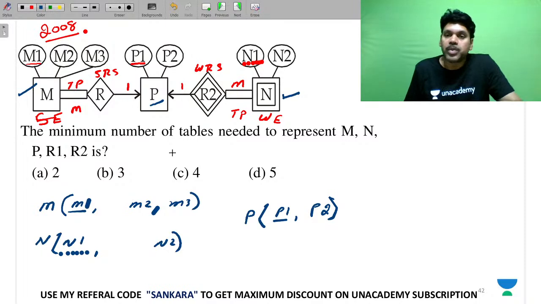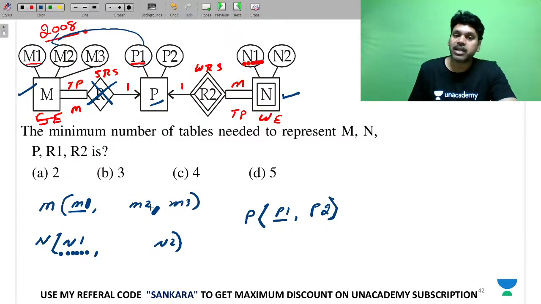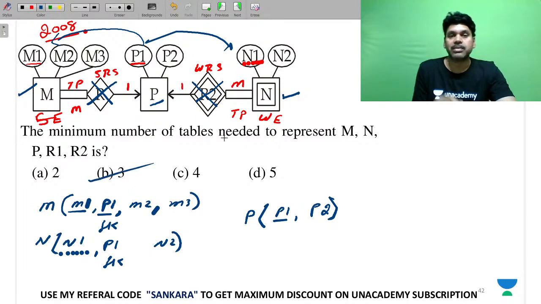Now, how many tables is he asking? So 1M we are not interested in. So we will add this into that side. Please recollect my yesterday's lecture. And this is also 1M. We will not do it, so add this into this side. So this is how you can get a structure. So how many tables? 3 tables according to this.